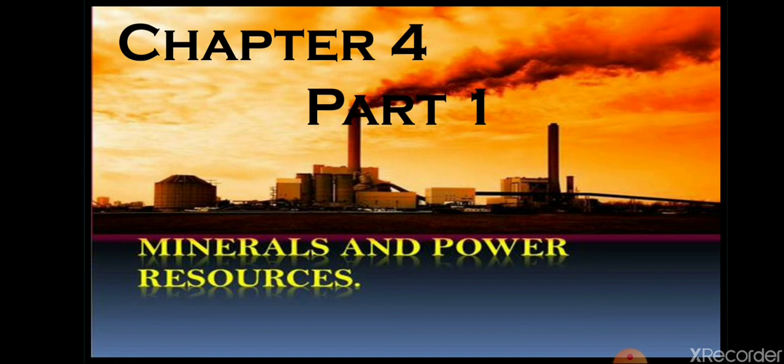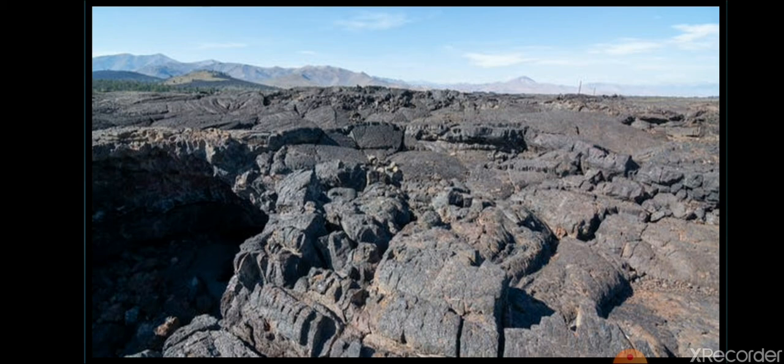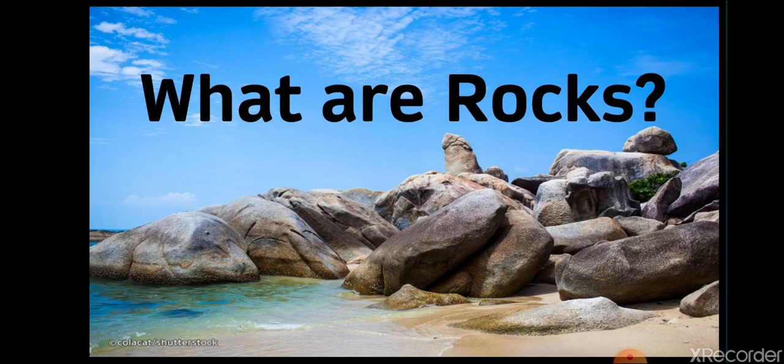So, students, let's recall the previous class. In the previous class, we learned about rocks. Do you remember what rocks are? Let's recall it once again. Rocks are naturally formed large masses that are composed of grains of one or more minerals. That we learned in class 7th, that rocks are basically naturally formed large masses. They are composed of minerals.